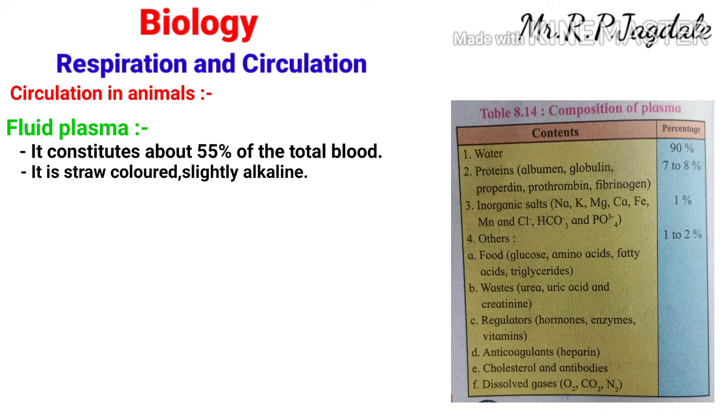So this is the composition of plasma. Plasma is 55% of the total volume of the blood. In that 55%, 90% is water, 7 to 8% is proteins, 1% is salt, and 1 to 2% is other components like dissolved gases, cholesterol, anticoagulants, food, waste material, and some hormones and enzymes. So this is about the plasma composition.